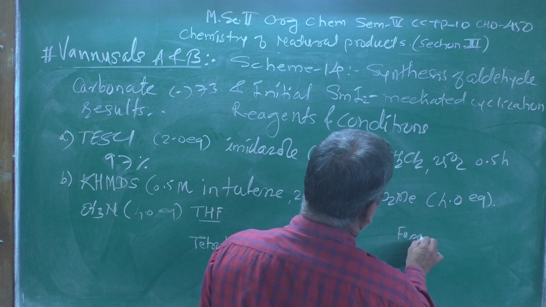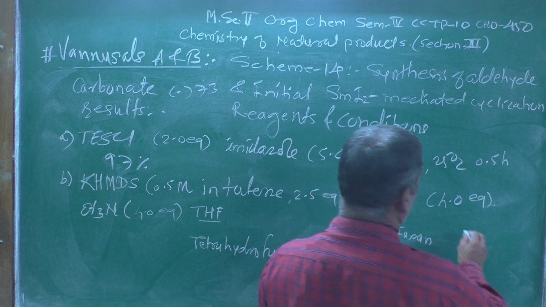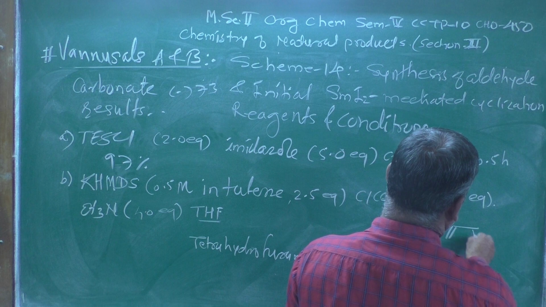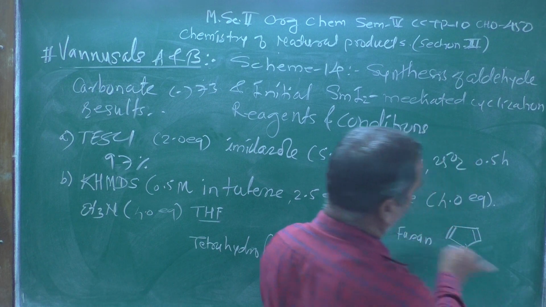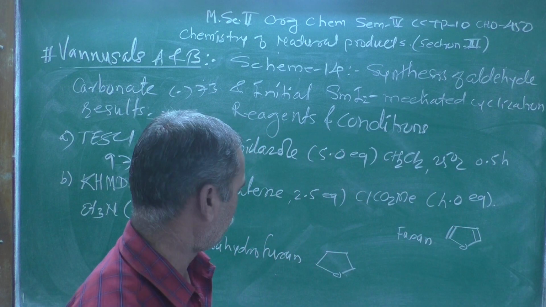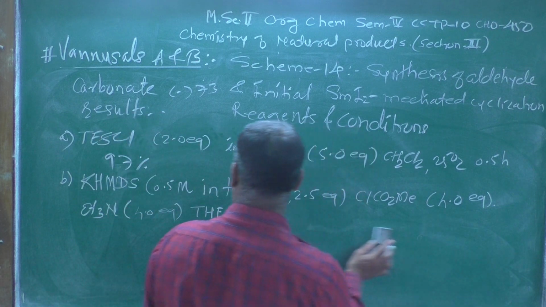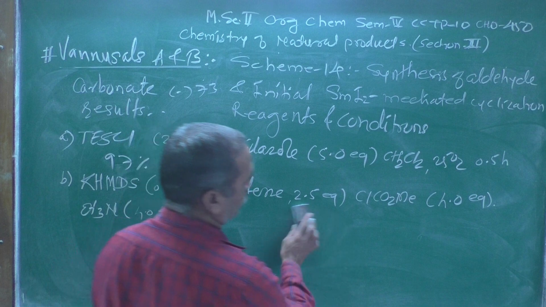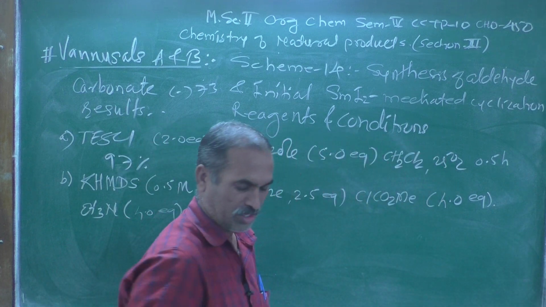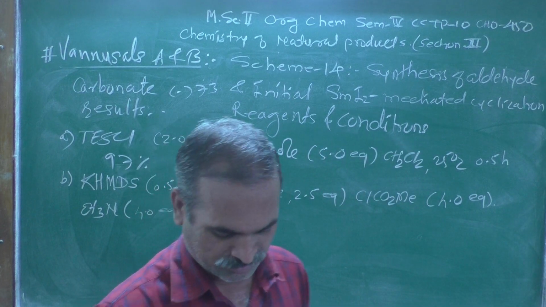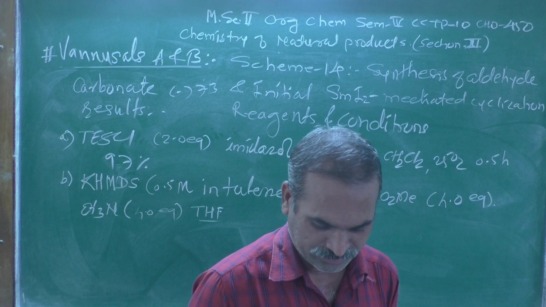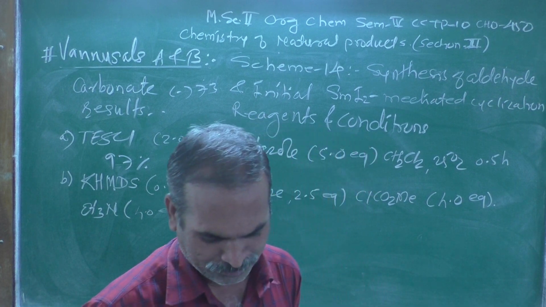Furan means what? It is a 5-membered aromatic heterocyclic compound, and the structure of furan will be this one. Because we frequently use THF, you should remember the structure, and it is a non-polar solvent once again.